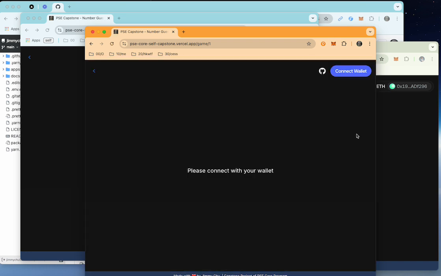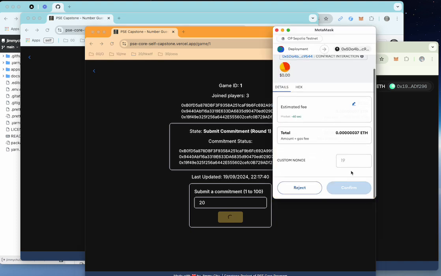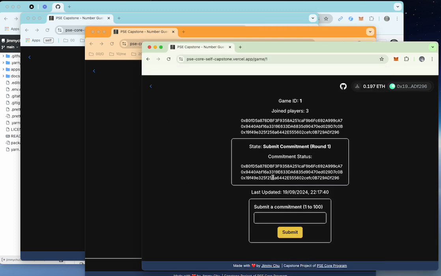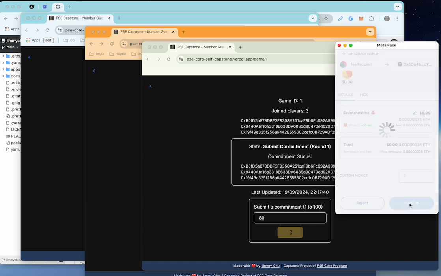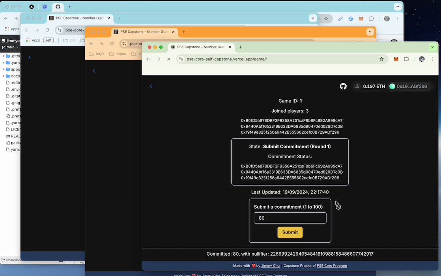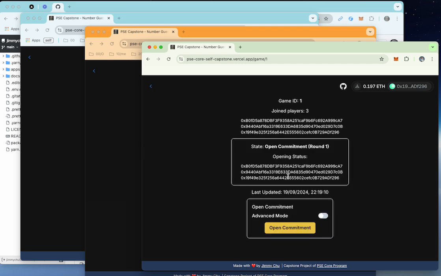Oh, and the first player that wins 3 rounds will win the game. So this player has submitted a commitment, and then the second player will do. So this one will submit a 20. And this will submit an 80. These values are not stored on chain, but their hashes are. What is stored on chain are the Poseidon hash of the nullifier and the Poseidon hash of the value and nullifier together.